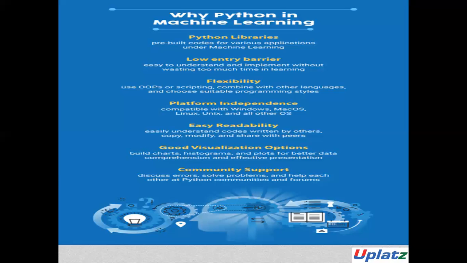When we start programming in machine learning, we will use a few of these libraries. Then Python provides flexibility in choosing between object-oriented programming or scripting. Developers can implement any changes and instantly see the results. You can use Python along with other languages to achieve the desired functionality and results.